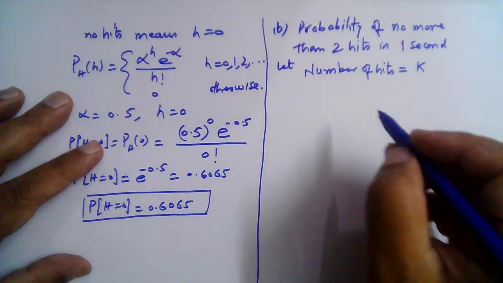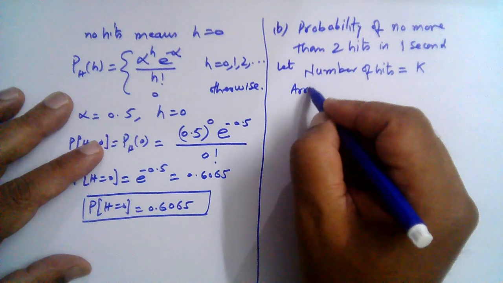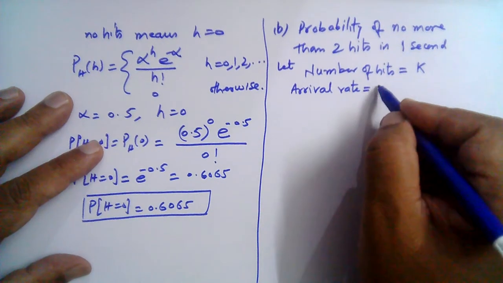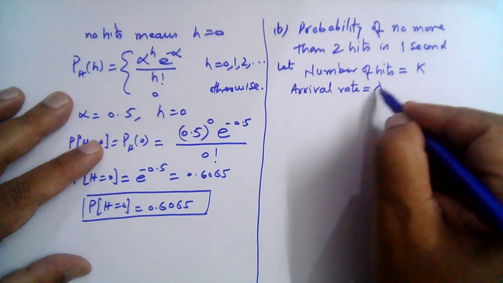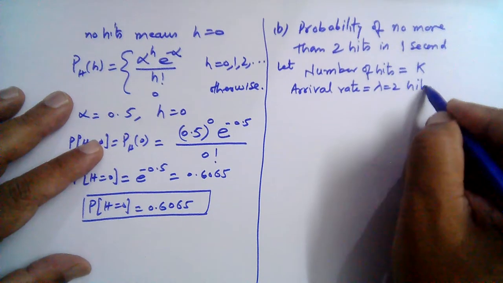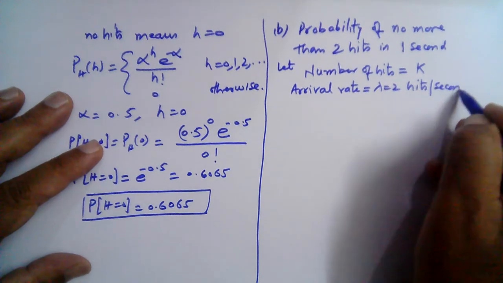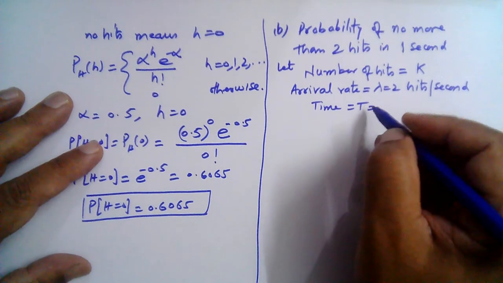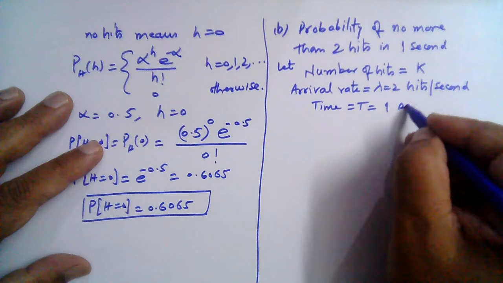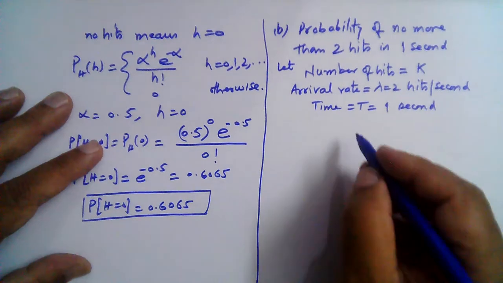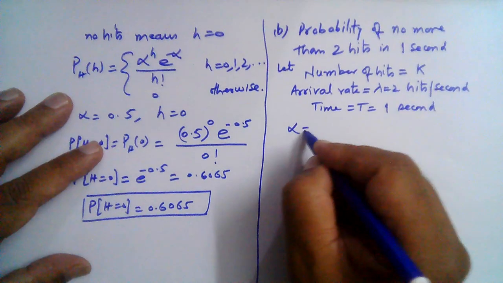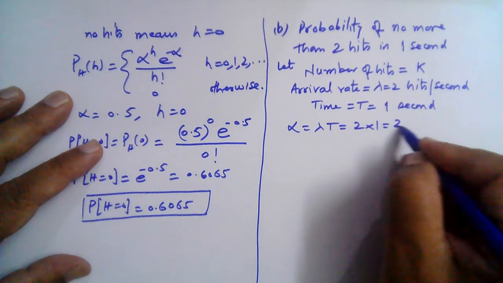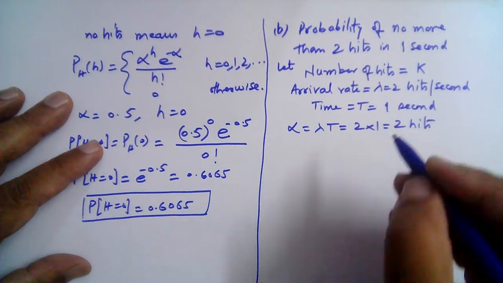So the arrival rate is the same, right? Lambda is equal to 2 hits per second. The time interval changes, t is equal to 1 second. So alpha in this case is equal to lambda t, which is 2 into 1, that is 2 hits, right?